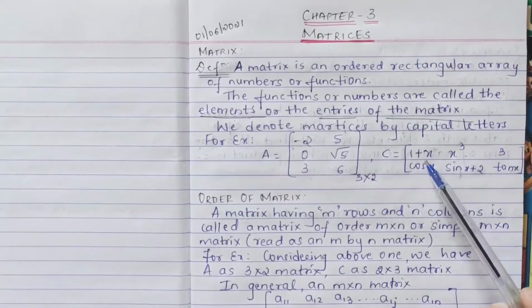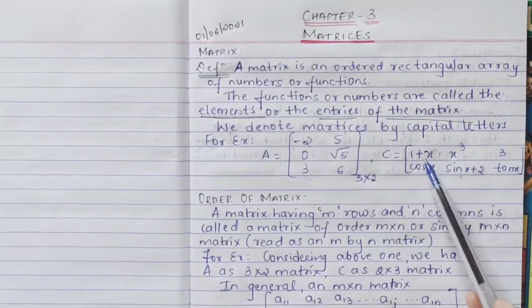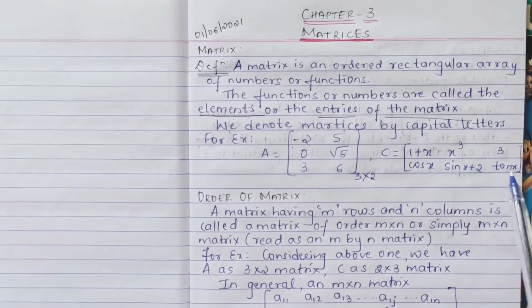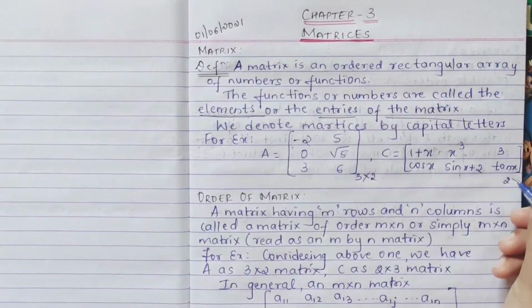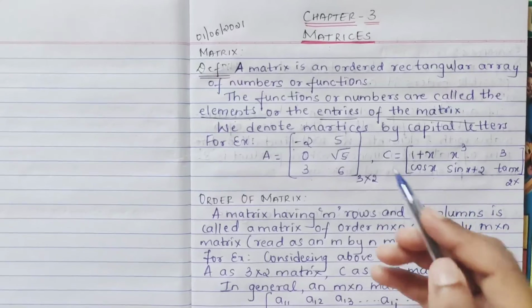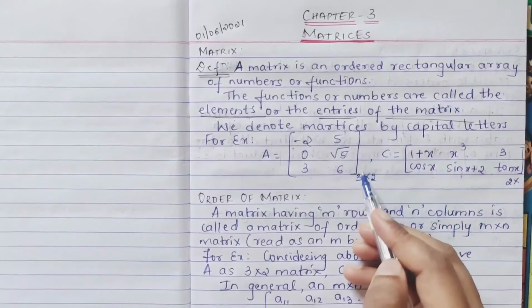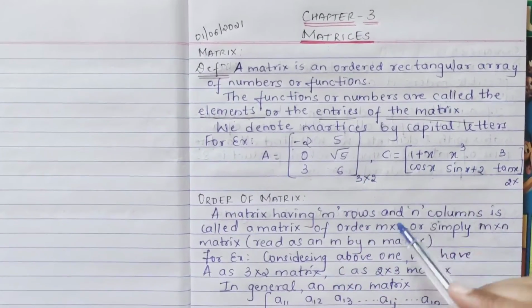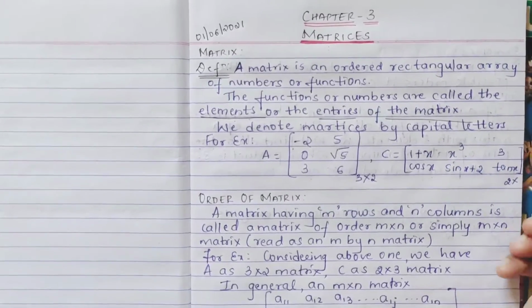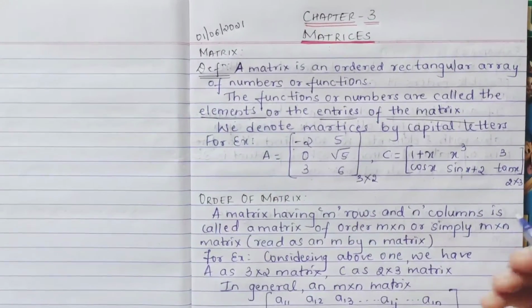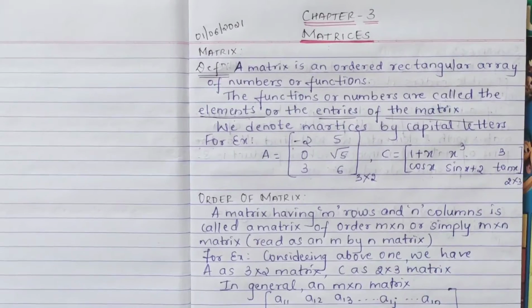So here you can see 1 plus x, x cube 3. How many rows do you have? 1, 2. So the order will be 2 cross 3; here space is not there, so I am writing. Note it, the order is always written at the end of the matrix. Columns are 1, 2, 3. Just pause the video and you can note it down.